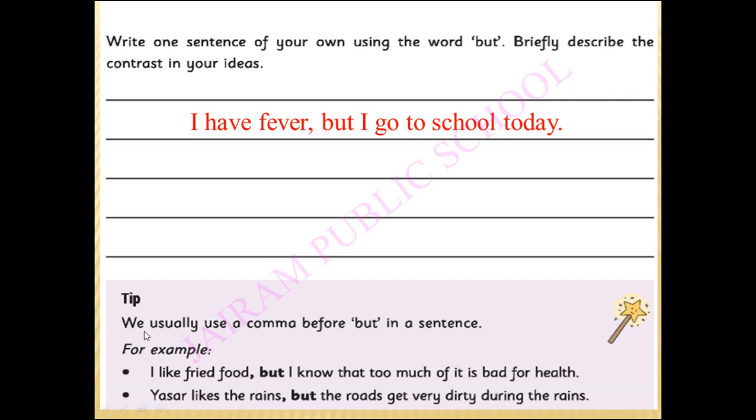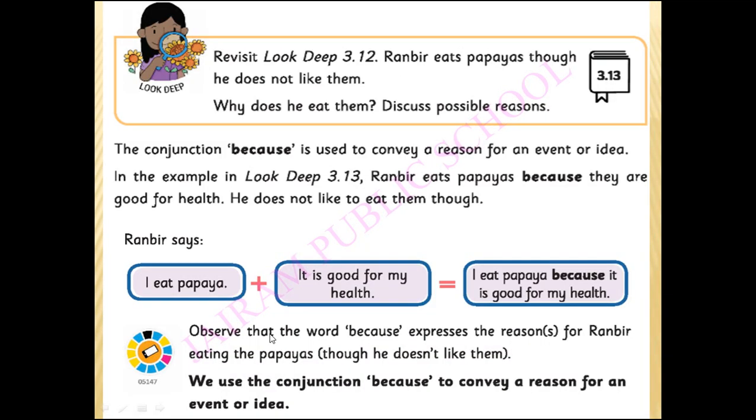Tips for this: we usually use a comma before but in a sentence. For example, I like fried food, but I know that too much of it is bad for health. Yasser likes the rains, but the roads get very dirty during the rains. Here we are using commas. Look deep.